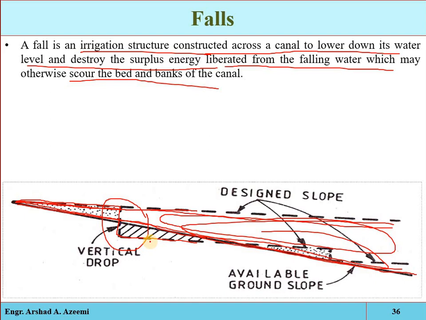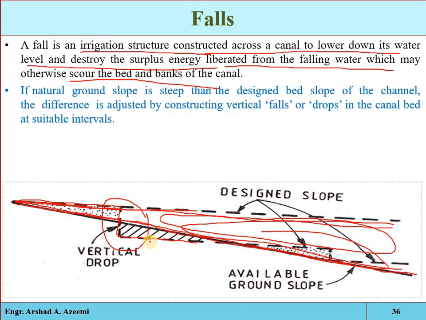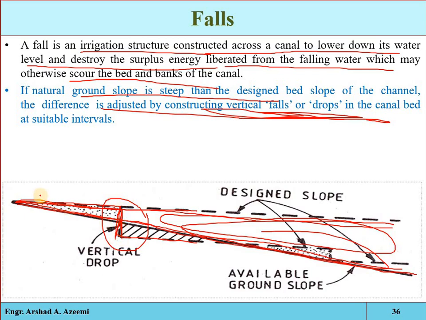Now you can see that if the natural ground slope is steep compared to the designed bed slope of the channel, the difference is adjusted by constructing vertical falls. That is just simple, a type of step, a drop is constructed, and the water will come down here. And here some proper construction will be required, some reinforcement and concreting, because the water falling here will have high kinetic energy, or a hydraulic jump will be created, so that the surplus energy will be properly utilized or dissipated.